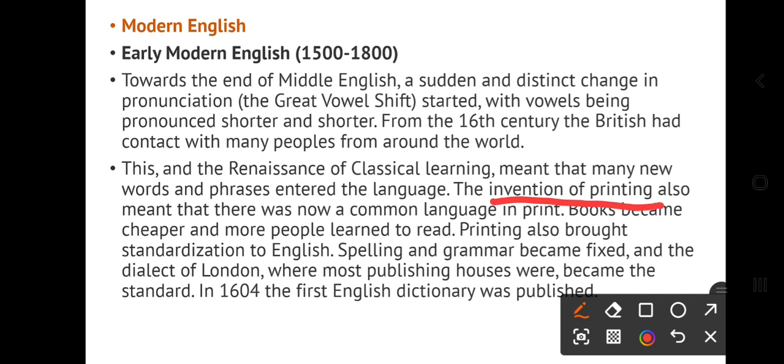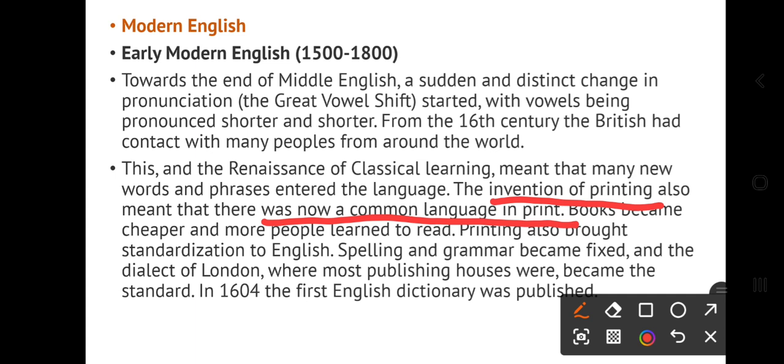It also meant that there was now a common language in print, because it was manual. Once upon a time everything was manual. Tamrapatra, in Hindi we have manuscript in Tamrapatra.